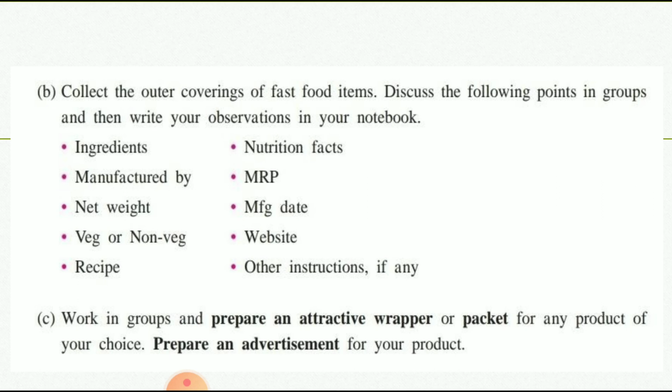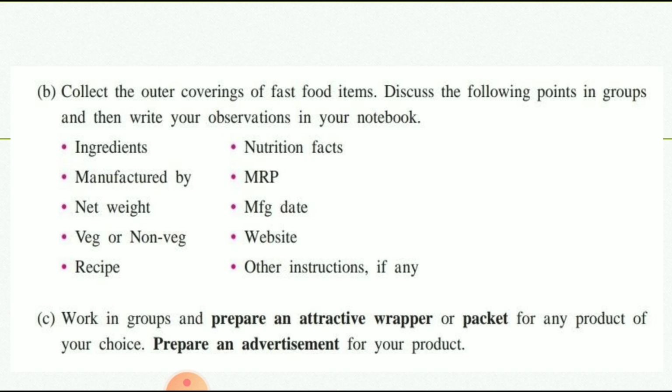On these packets, pouches and wrappers, there are ingredients, manufactured by, net weight, veg or non-veg, recipe, nutrition facts, MRP, manufacturing date, website or other instructions. So you should collect such types of coverings and discuss the points in groups.